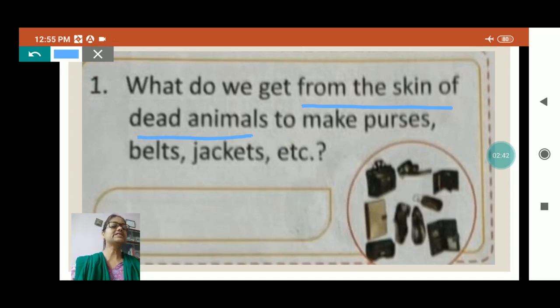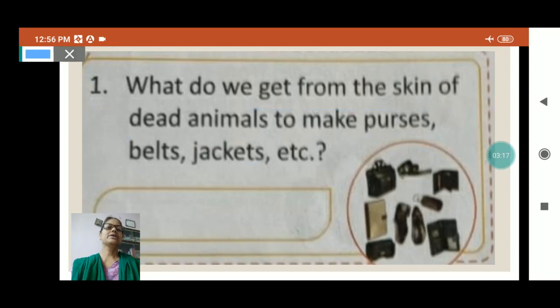We get leather jacket, leather bag, leather purses, belts, even shoes and slippers. Right now only leather we are not using, we are using canvas also, cloth also, many things more we use to make these things. But by leather we make these things. And from where do we get this? We get this from the skin of dead animals.